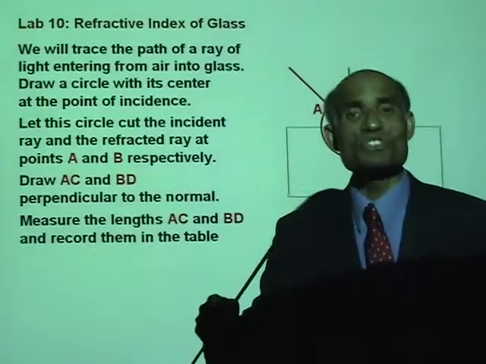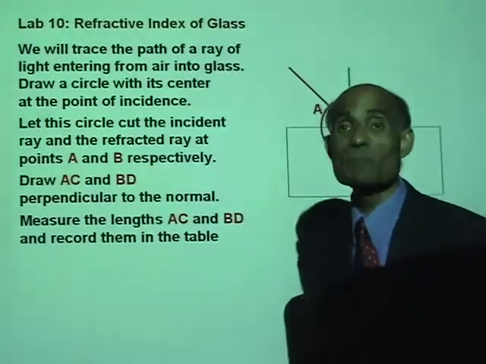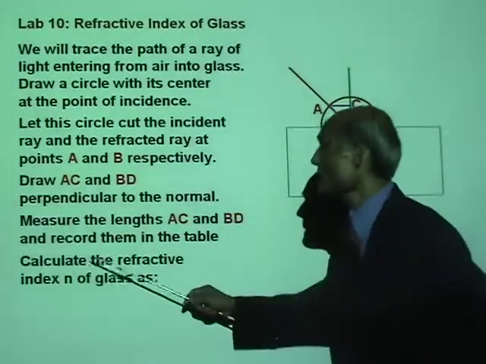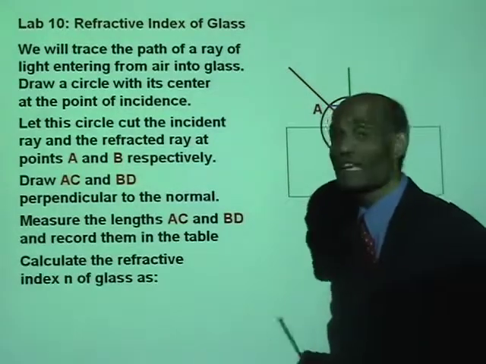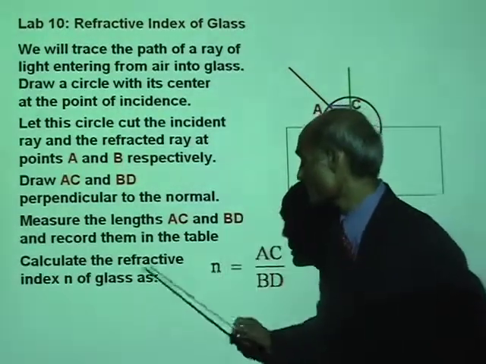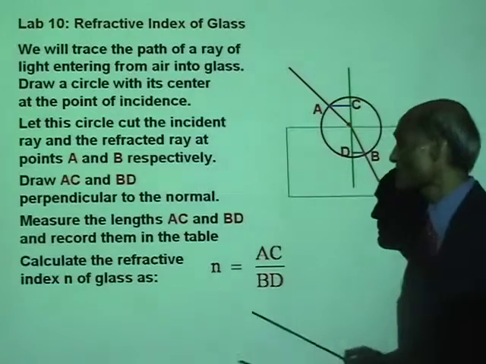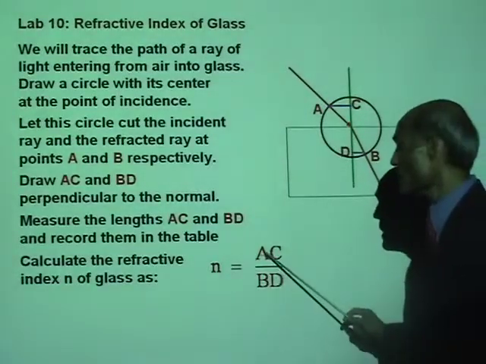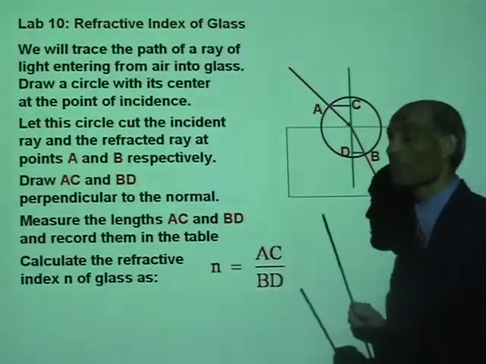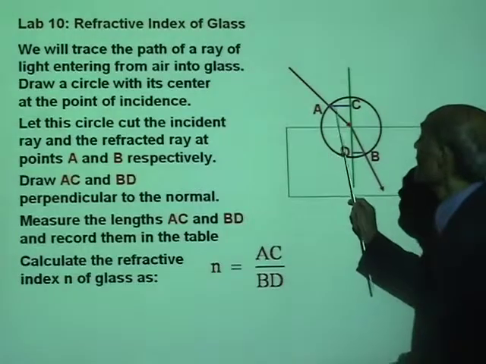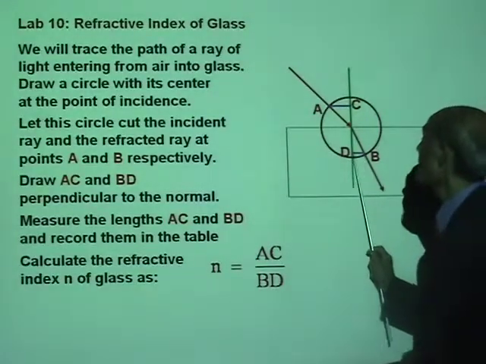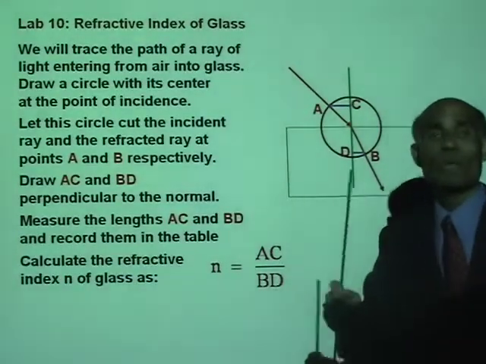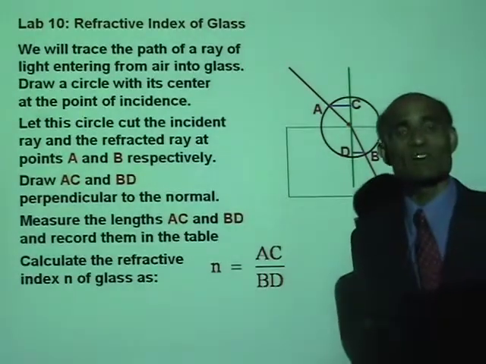Measure those distances both in millimeters, and then calculate the refractive index of the glass using this formula. The refractive index n equals AC divided by BD. The length AC divided by the length BD will give you the refractive index of glass.